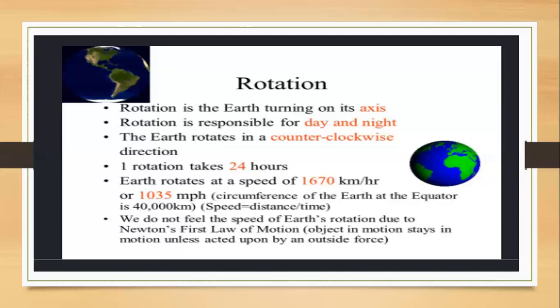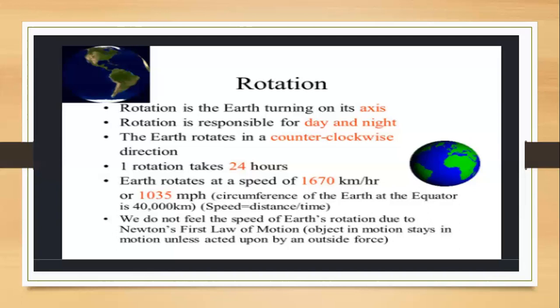Your day starts in the early morning, from 5 a.m. till 12 p.m. at midnight, and in this clockwise direction the earth rotates accordingly. This is the reason that rotation is necessary.